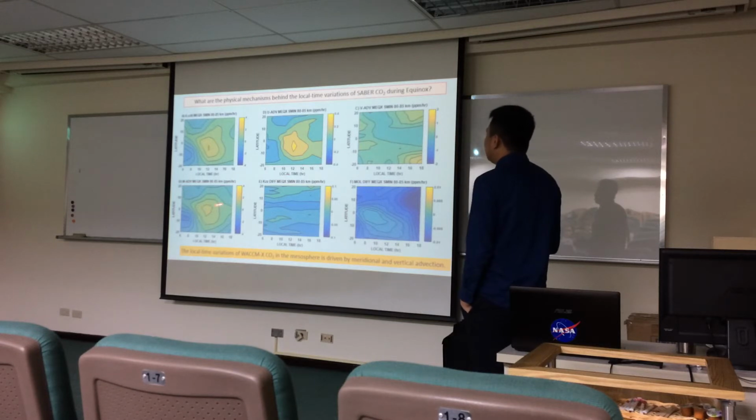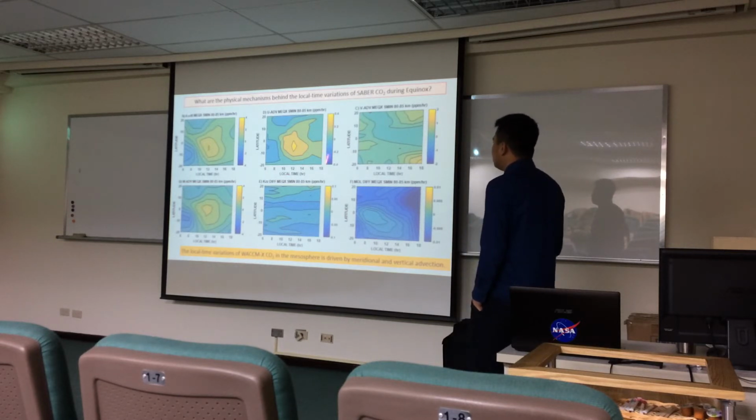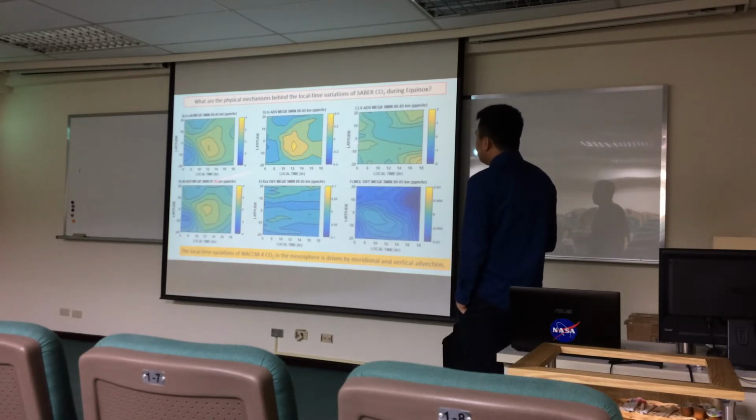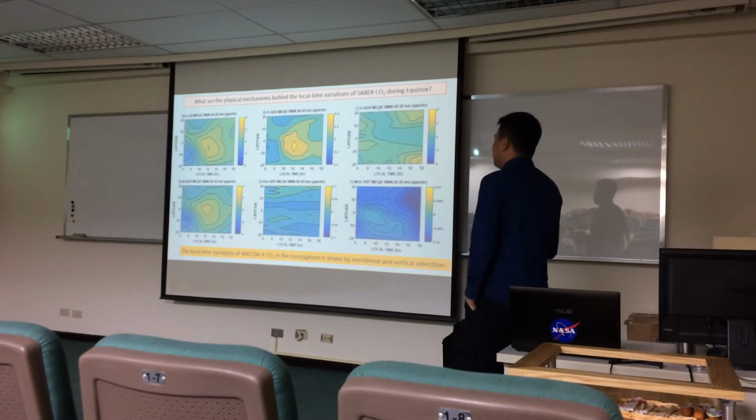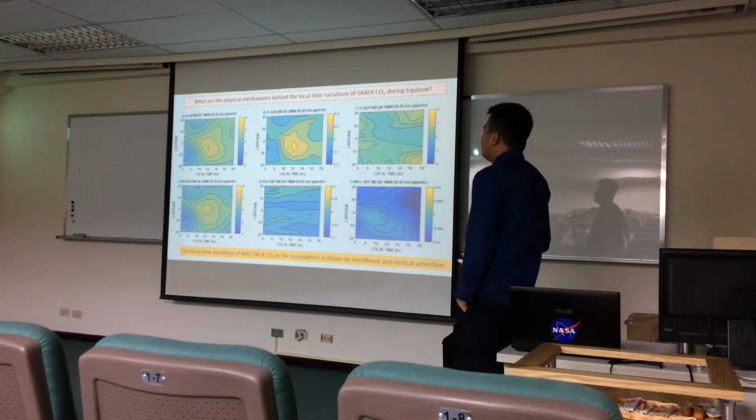Of the three advective processes, we find that zonal advection is also quite weak, so we're left with these two. From these two, we find that vertical advection does capture most of the variability between 20 degrees south and 10 degrees north. However, above that, we find that we need meridional advection. From this, we can argue that the local time variation of CO2 in the mesosphere may be predominantly driven by meridional and vertical advection.